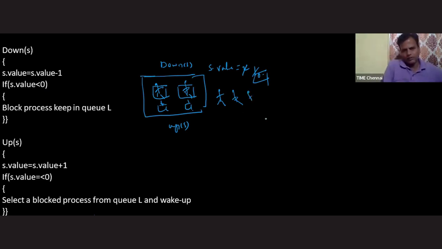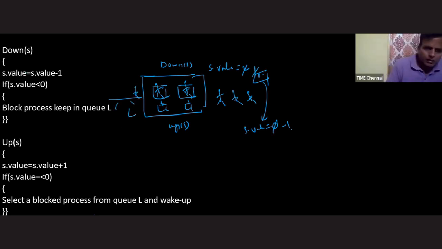The third person is coming and what is he doing, sir? 0. Okay, fine. Now he is decrementing this value to -1. Is -1 less than 0, sir? Answer is yes. Then block the process, keep in QL. Next one, the fourth person is coming, sir. He is also performing decrementation. -2. Is -2 less than 0? Answer is yes. Then block the process, keep in QL.